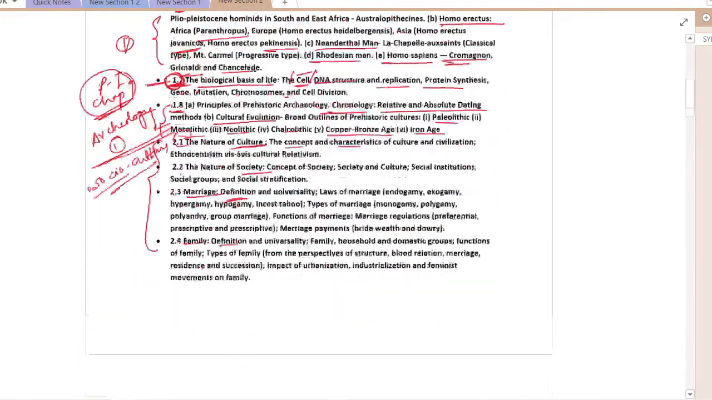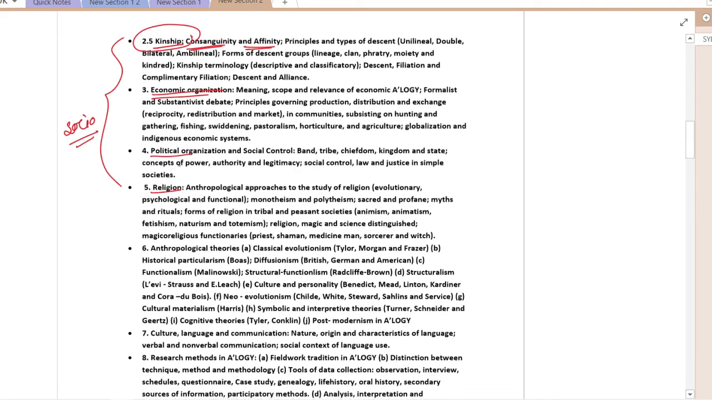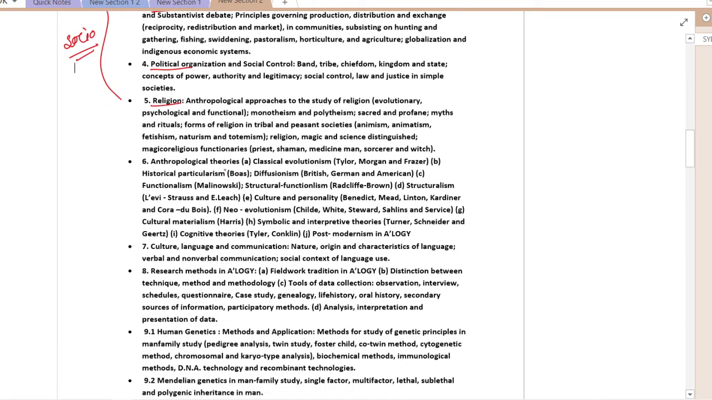Okay, moving further, now we come to the topic of kinship. Kinship is the relation that we as social animals have with our surroundings. They may be our blood kin, or they may be through marriage or other types of relation, formal or informal. Then comes economic organization, political organization, religion. These complete the sociocultural anthropology, and this is a very scoring area, and also an area where the answers need to be more precise.